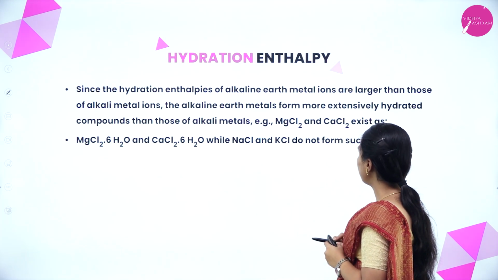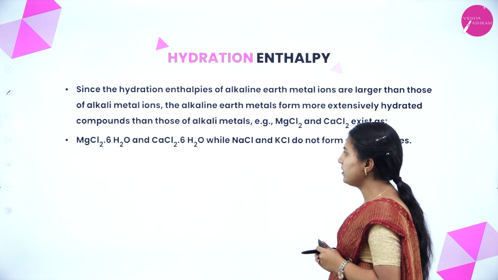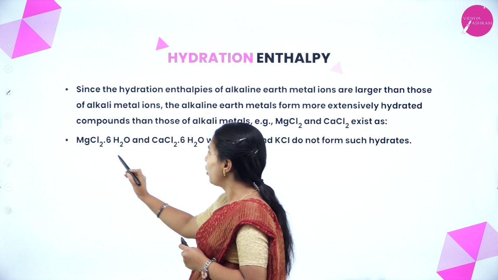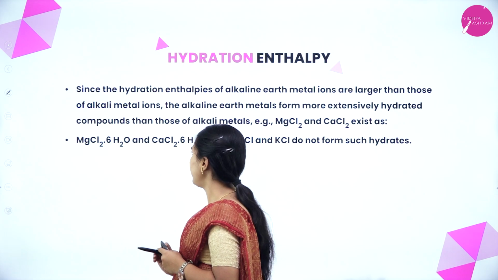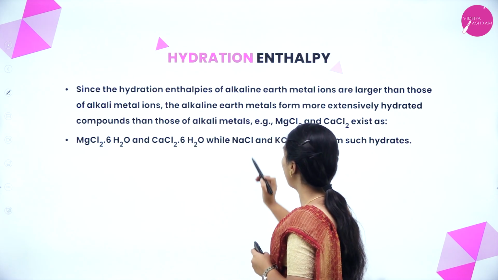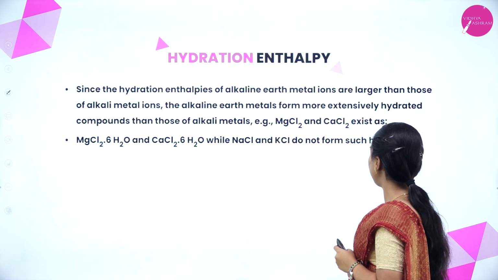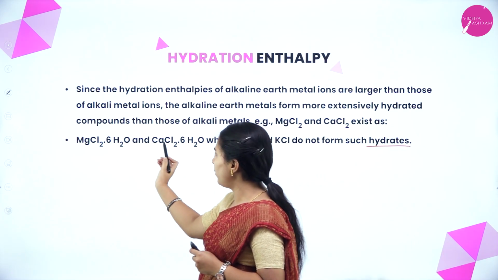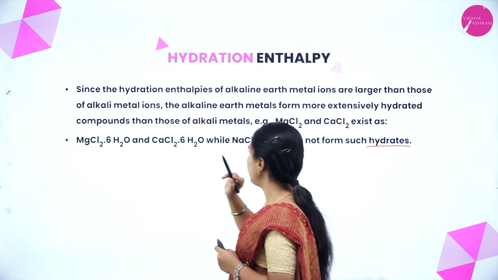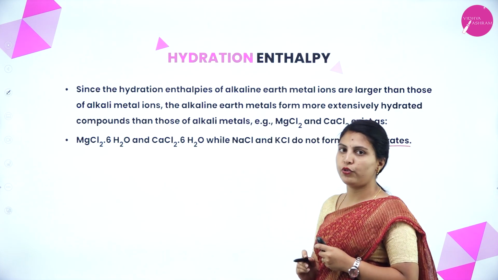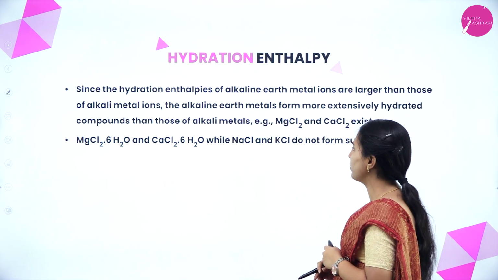MgCl2 and calcium chloride exist as magnesium chloride hexahydrate and calcium chloride hexahydrate, while sodium chloride and potassium chloride do not form such hydrates. The group 2 elements will form hydrated compounds, but group 1 elements will not form that many.